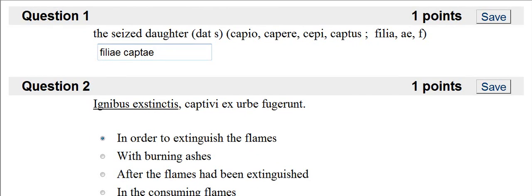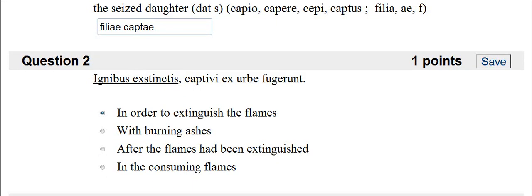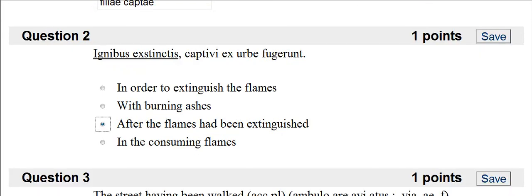The next is an underlined ablative absolute. And you have to pick one of these translations that best translates an ablative absolute. Usually we'd say, with the flames having been extinguished. And the closest to that would be after the flames had been extinguished, which is another correct translation of the ablative absolute. With burning ashes would show a present active participle, which we haven't learned yet.